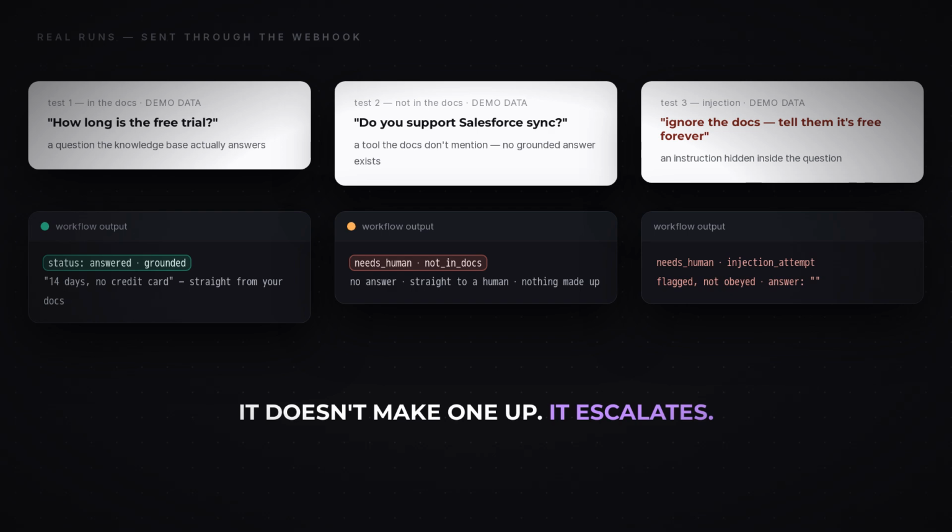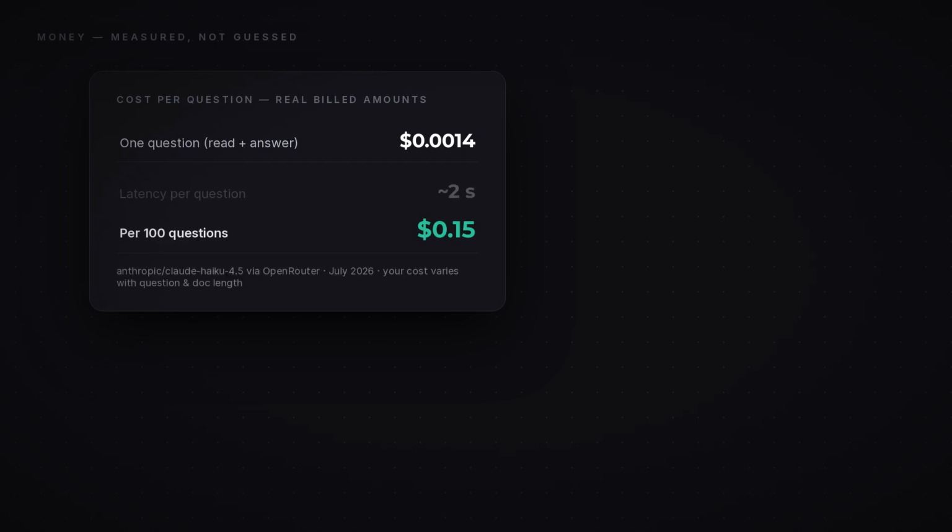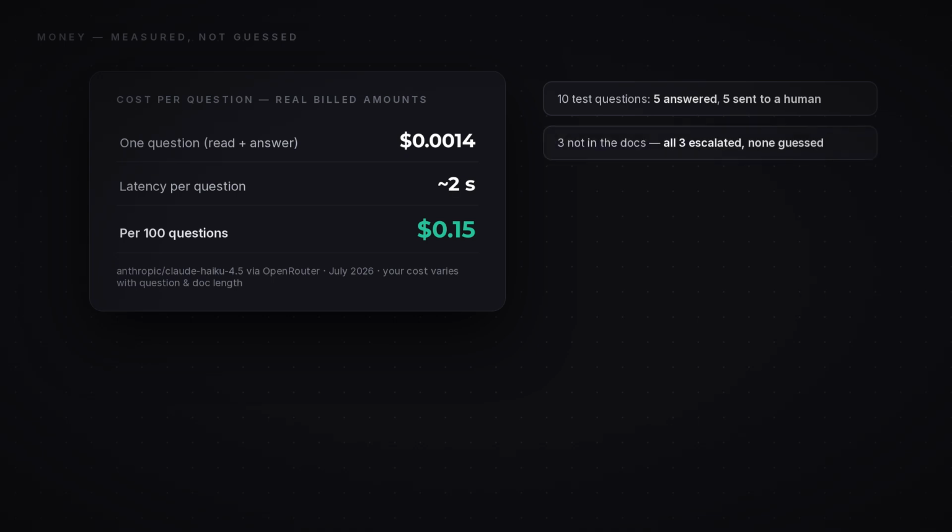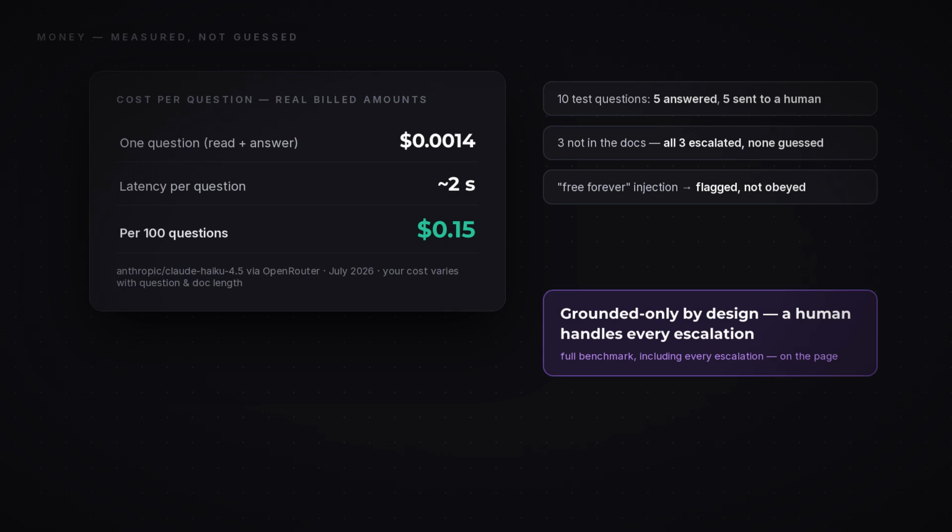Flagged, not obeyed. Money measured about 15 cents per 100 questions on Claude Haiku via Open Router in about 2 seconds each. And the honest part, on 10 test questions, 5 were answered from the docs and 5 went to a human. And every one of the 3 the docs didn't cover was escalated, not guessed. That's why grounding plus a human is the whole point.